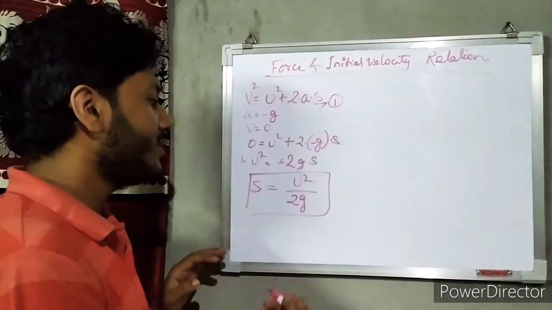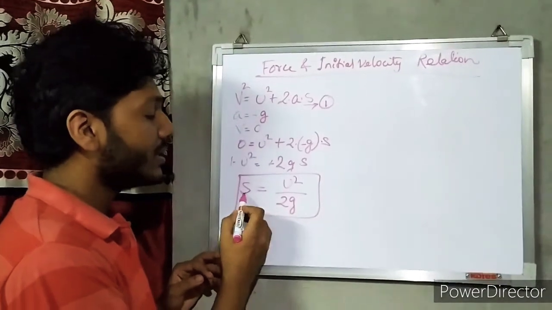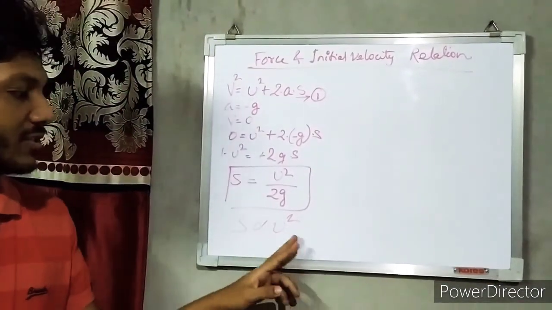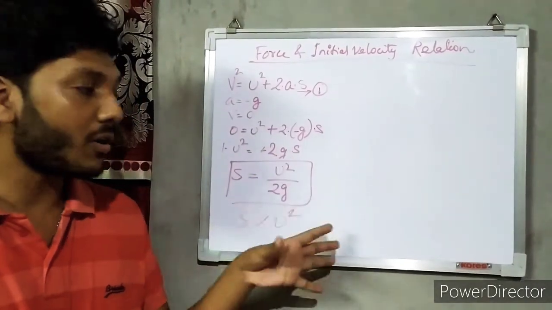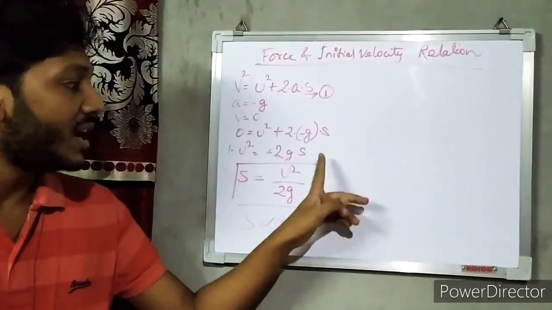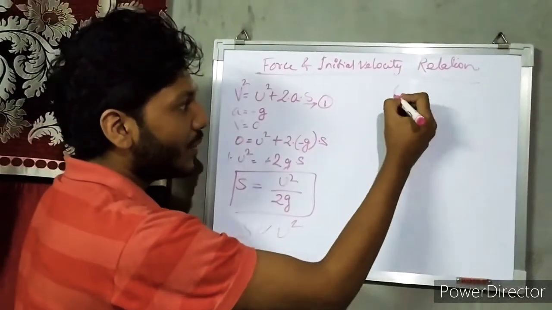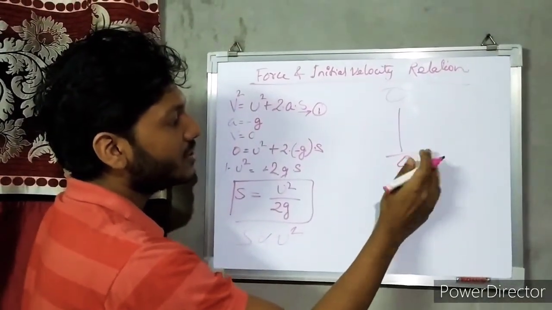Okay. So this is my value of what? Distance. Here, distance is directly proportional to the velocity squared. The more the velocity I apply to the ball, the more will be the distance covered. Now what is this actually? What has happened to the displacement? The ball has come back to its original position downward.